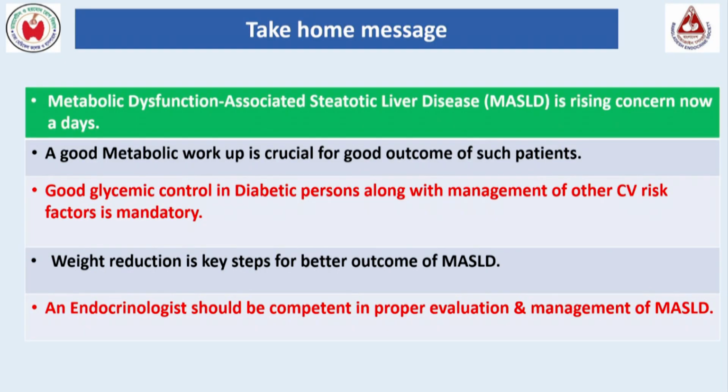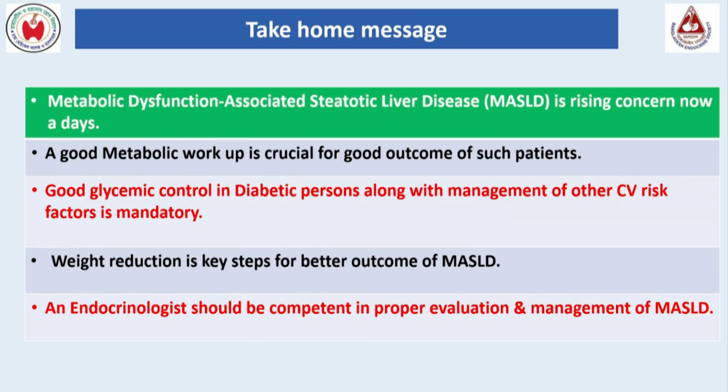So the key study finding was resmetirom is superior to placebo regarding both histological primary endpoints, improvement of MASH and fibrosis stage, and change in liver parameters, liver biochemistry, and non-invasive steatosis and fibrosis assessment all favored resmetirom. Take-home message of my today's presentation: MASLD is a rising concern nowadays. A good metabolic workup is crucial for a good outcome of such patients. Good glycemic control in diabetic persons along with management of other cardiovascular risk factors is mandatory.